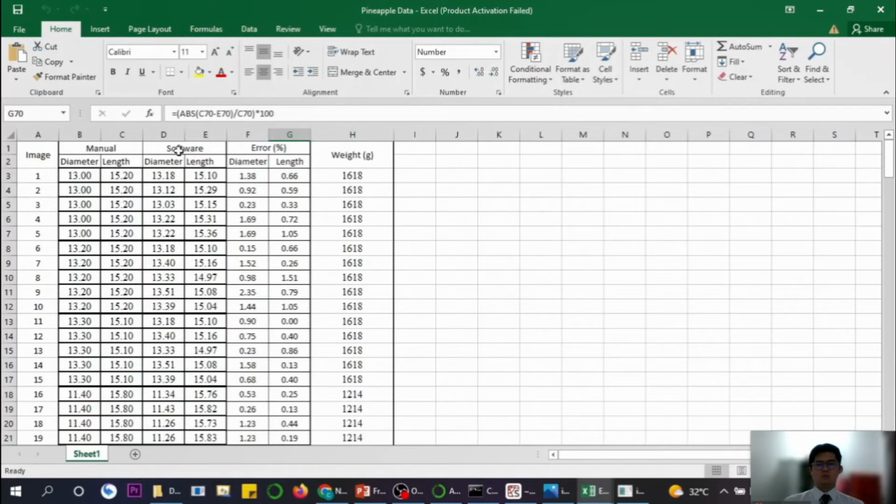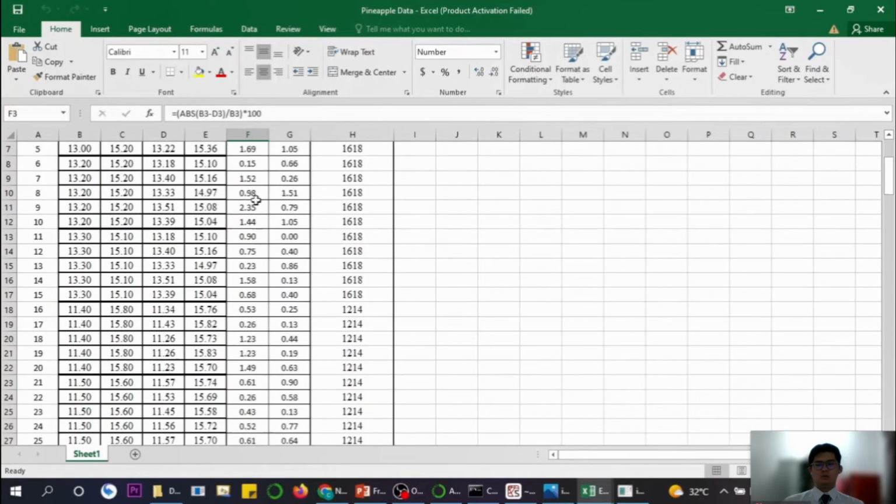The fourth row and the fifth row are the results we get from Python, which are the predicted diameter and predicted length. And the error is the manual minus the software, divided by the manual, times 100%. So this is all the percentage error.